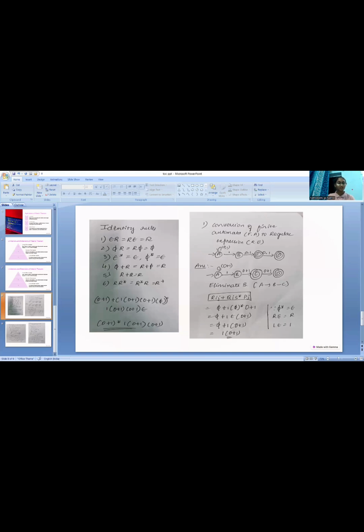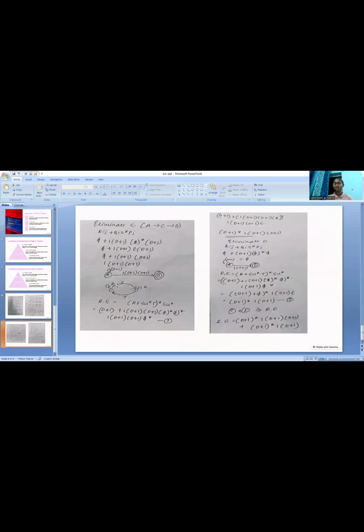In the next stage, we are going to eliminate C, because in the previous stage we eliminated B. The states A, C, and D exist. Here, C and D are the two final states that are given. For this, we need to eliminate C first, and then we need to eliminate D. So first we eliminate C with the help of the same formula Rij plus Qis star Pj. We solve the problem with the help of these identity rules. We will get the equation 1 of 0 plus 1, 0 plus 1. We eliminate the intermediate state C, and we get the initial and final states as A and D.